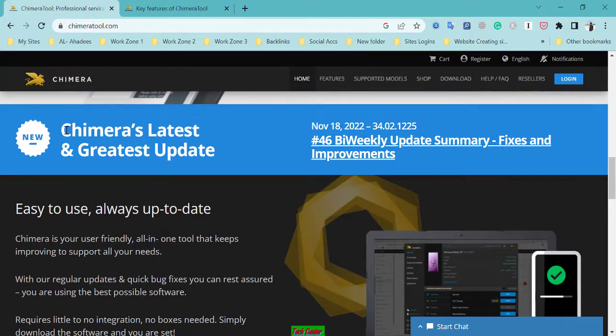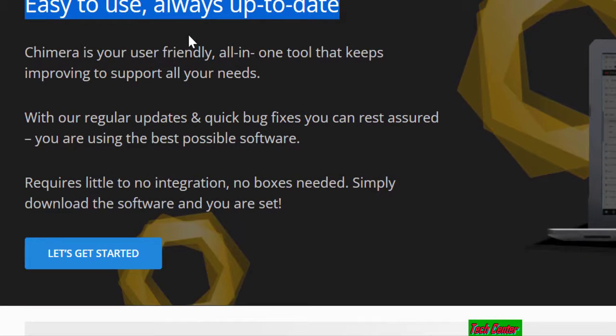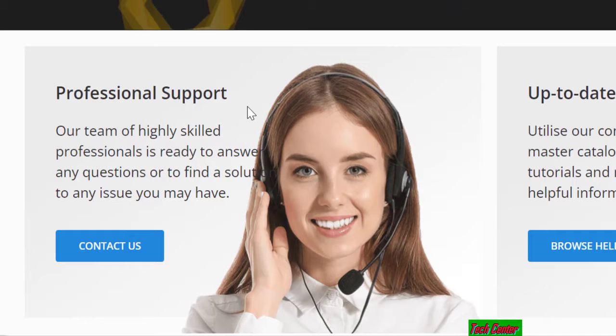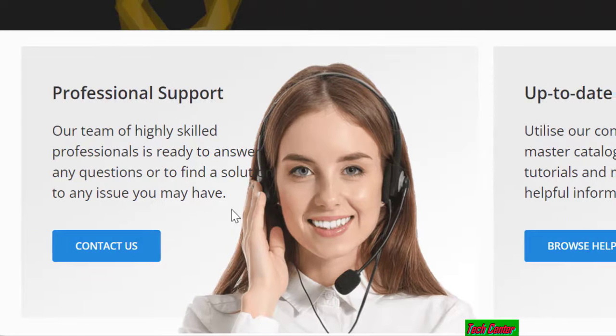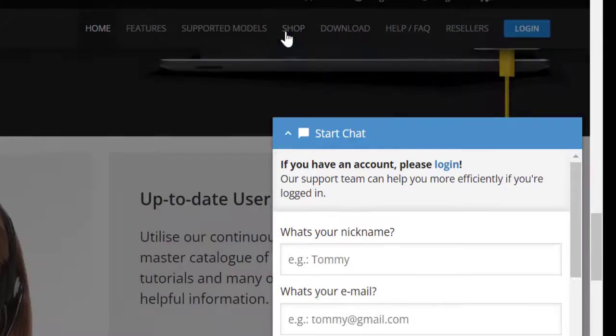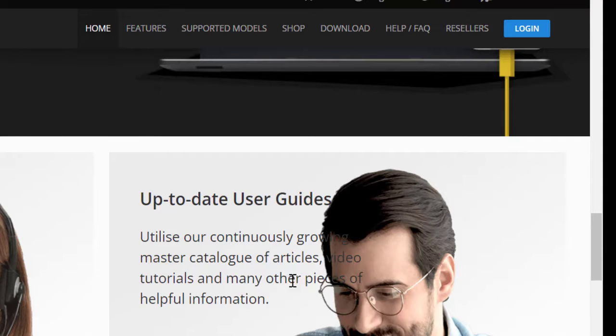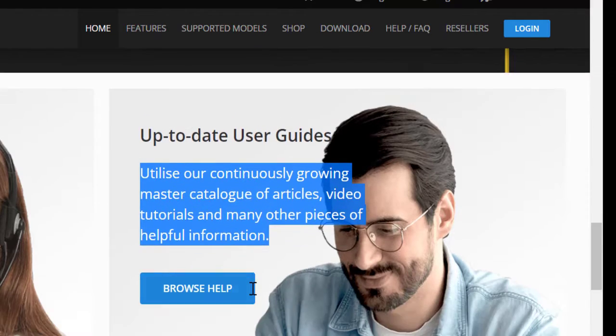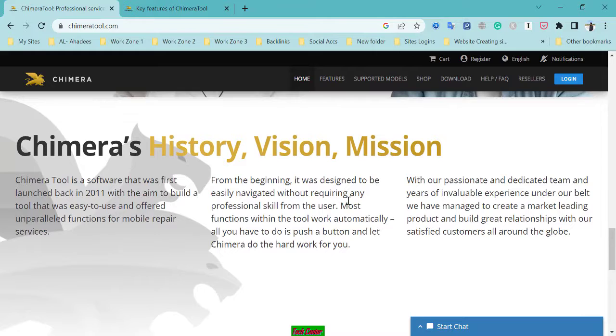Okay, Chimera latest and greatest update. The latest update is on 18th of November 2022. The latest version is 34.02.1225. Easy to use, always up to date. Chimera is your user-friendly all-in-one tool that keeps improving to support all your needs. Professional support, you can contact the support center of the Chimera website here. Up-to-date user guides. Chimera history, vision and mission.